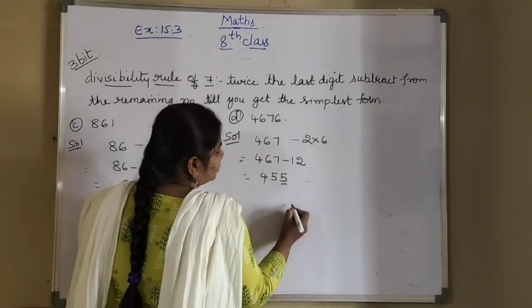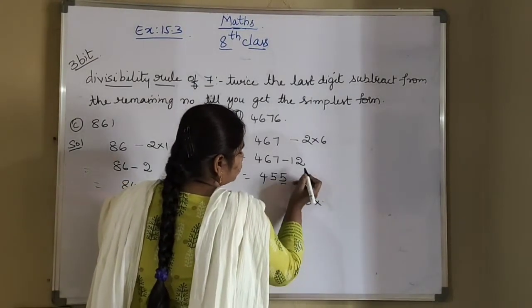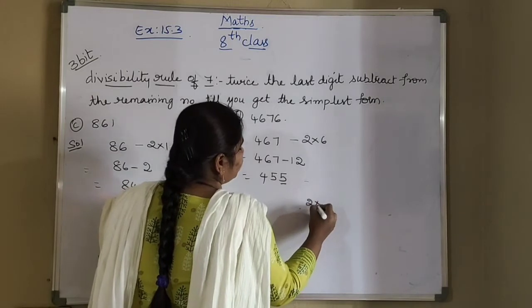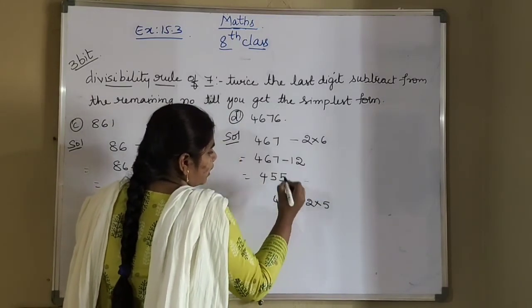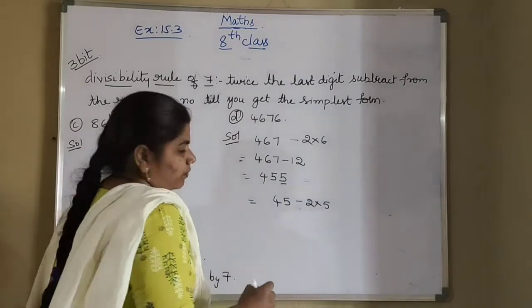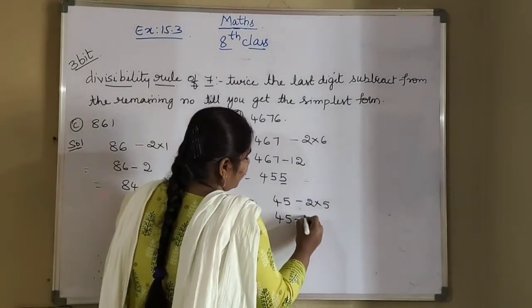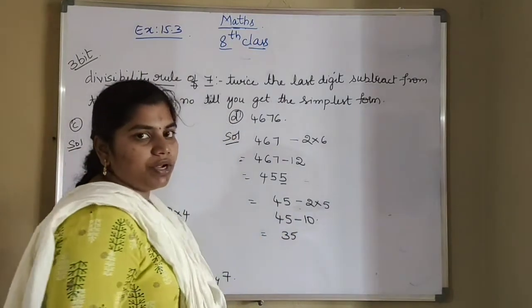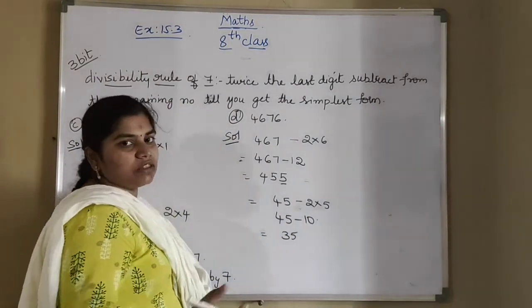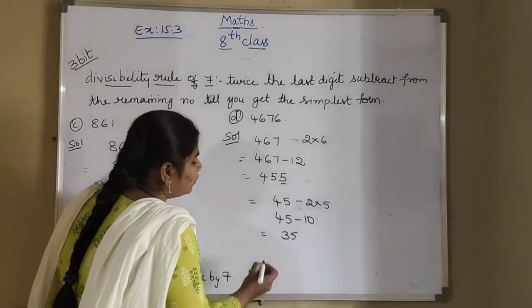Twice the last digit, that is 5 into 2. We write it in the form of 2 into 5. From the remaining number you subtract this. 45 minus 2 into 5. That is 45 minus 10. That will be 35. 35 will come in the table of 7. 7 fives are 35. 35 is a multiple of 7.